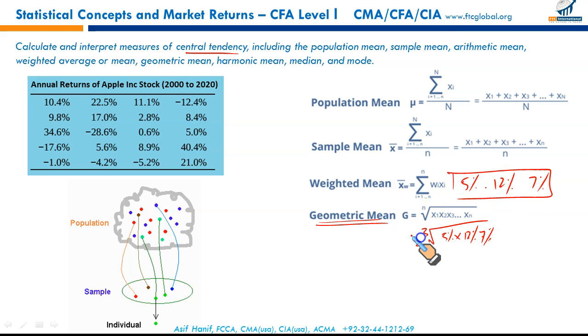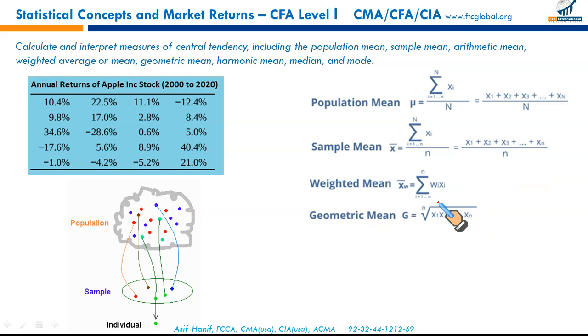There are 3 values, cube root. If there are 4 values, 4th root. 7 values, 7th root. But the problem with this formula is that if any of the returns is negative, of course there can be losses, let's say negative 7%, and there are 4 values, so the 4th root, when there is a negative sign in the root, the result will be undefined. You can't calculate this. So there is a little adjustment in the formula.